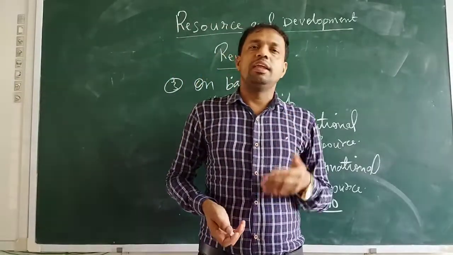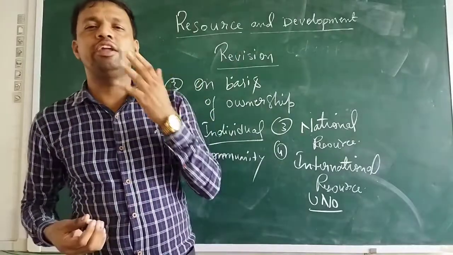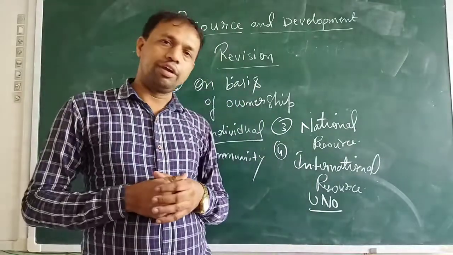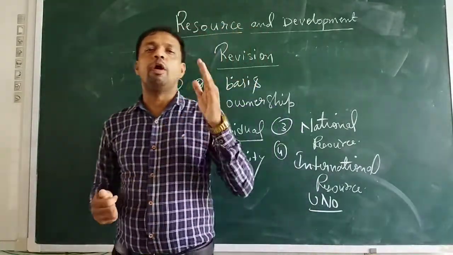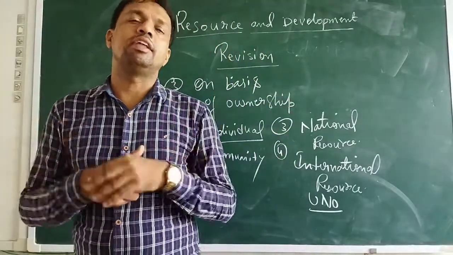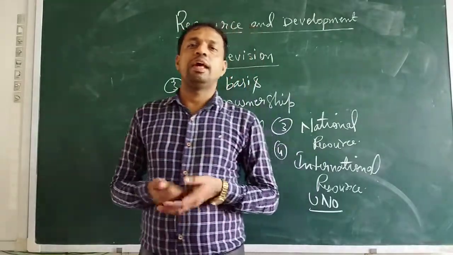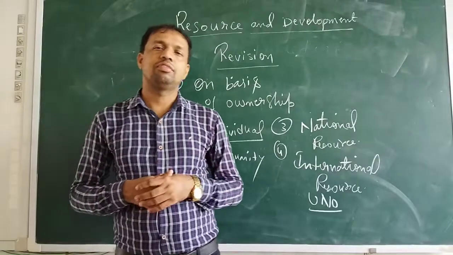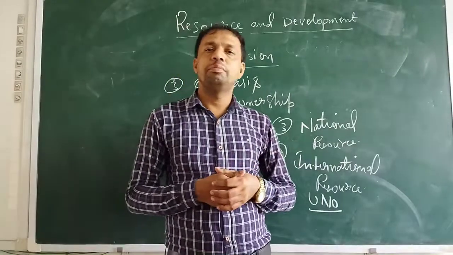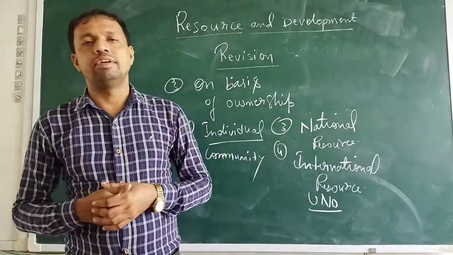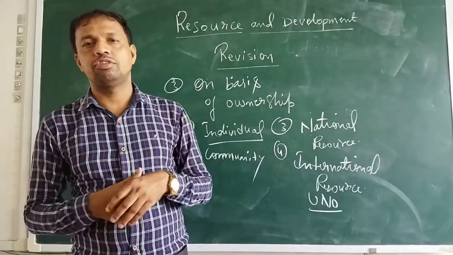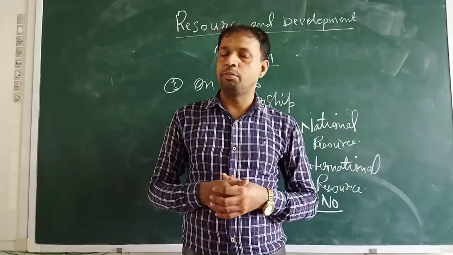So, students, similarly, on the basis of origin, resources are divided into various categories. On the basis of origin, we have biotic and abiotic resources. What are biotic resources? Biotic resources are those which are naturally occurring and are living things, have life, like plants, animals, human beings. Abiotic resources occur naturally, but they are non-living things. You can take soil, water, mountains, rocks. These come under abiotic resources.